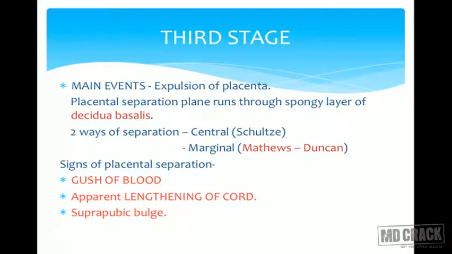So again, to repeat important points, the signs of placental separation are gush of blood, apparent lengthening of the cord and suprapubic bulge. Separation occurs by two methods. The central method is Schultz and the marginal method is Matthews-Duncan. That's the most common method by which the placenta gets separated, and the plane of separation is in decidua basalis.